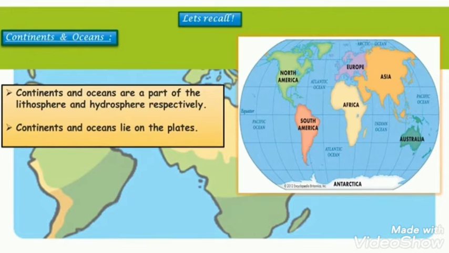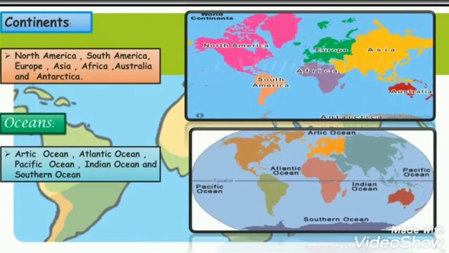Now children, what are oceans? Tell me. Ocean is a big body of water, a large area of water between continents. Children, continents and oceans are the part of the lithosphere and hydrosphere respectively.